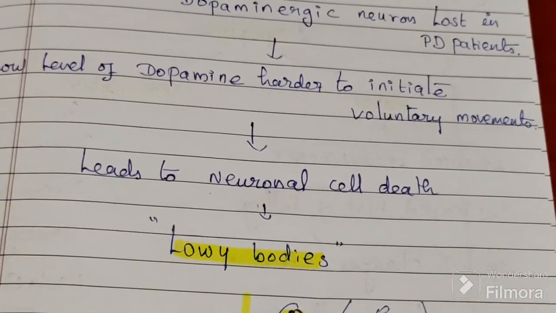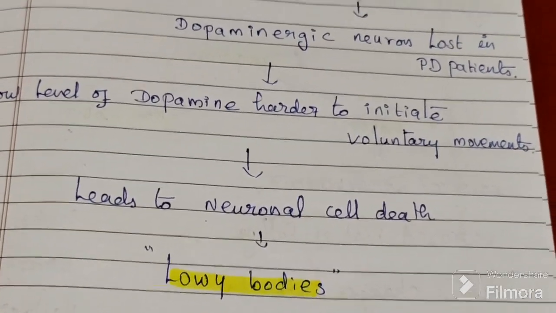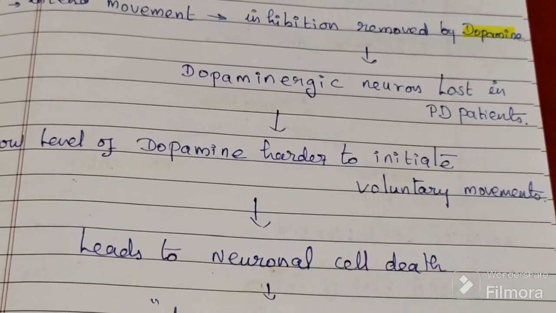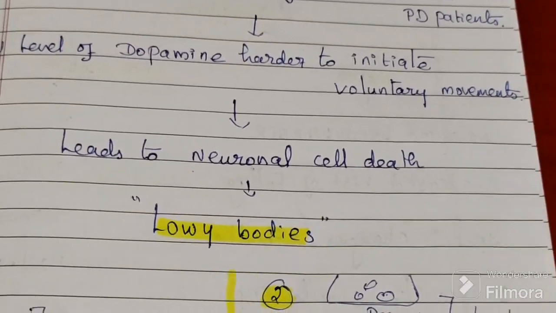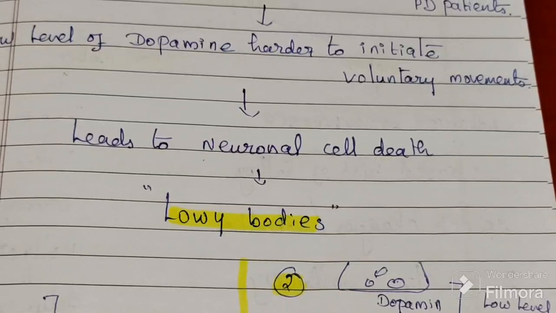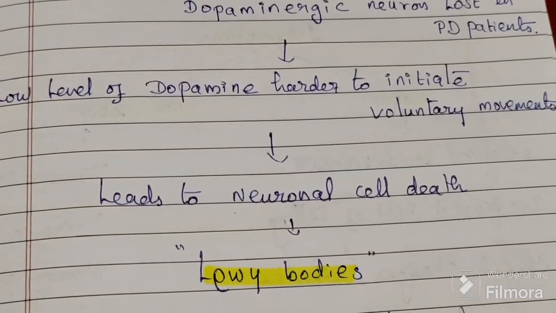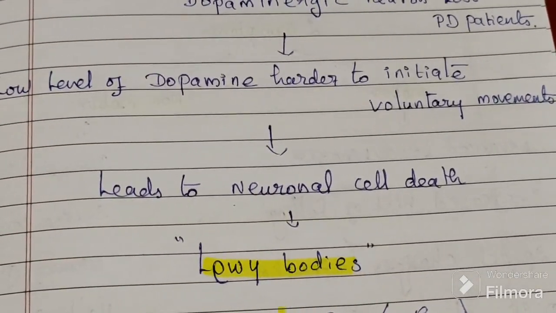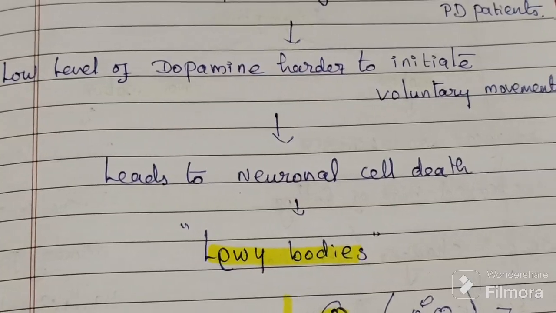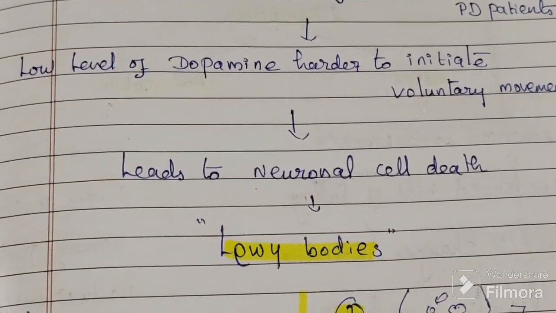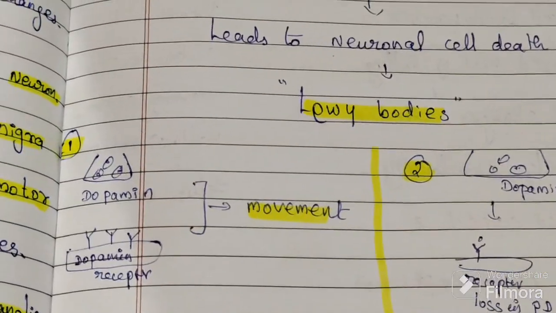This event leads to neuronal cell death. Because of the low level of dopamine, movement is harder, and the neuronal cell death leads to a condition called Lewy bodies, L-E-W-Y, Lewy bodies.